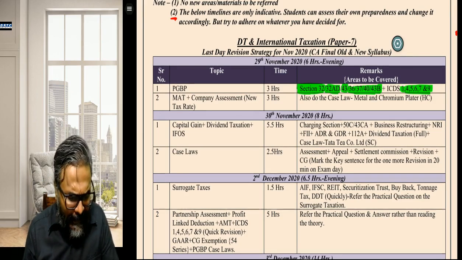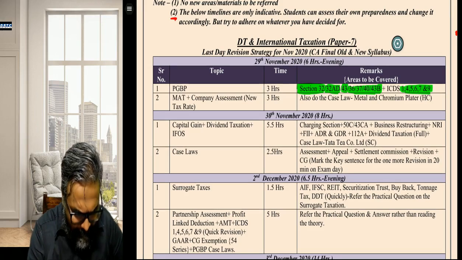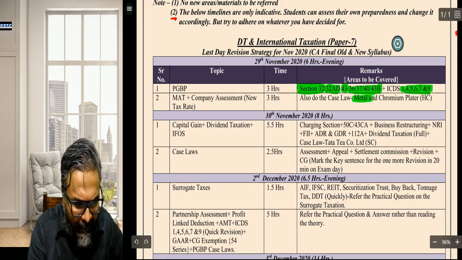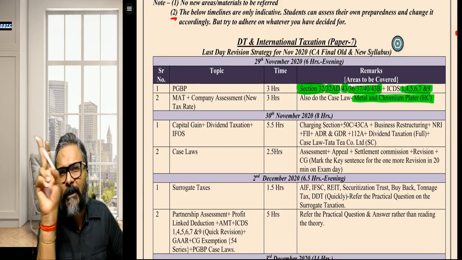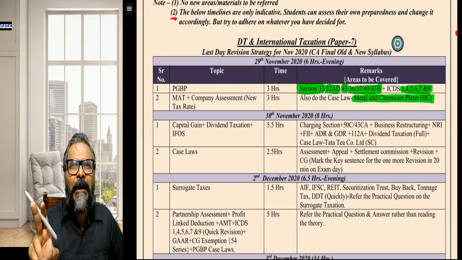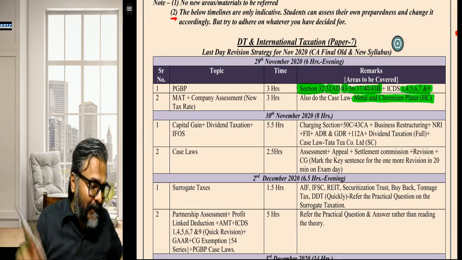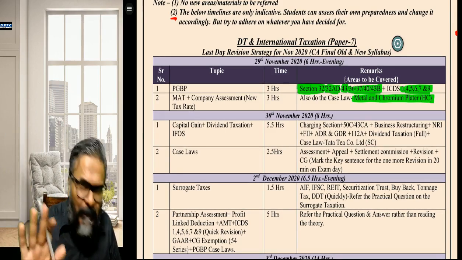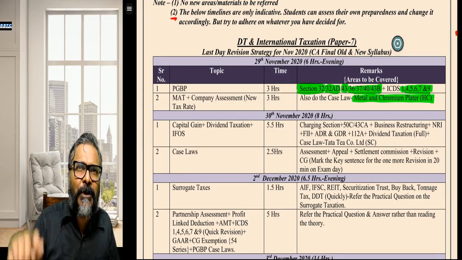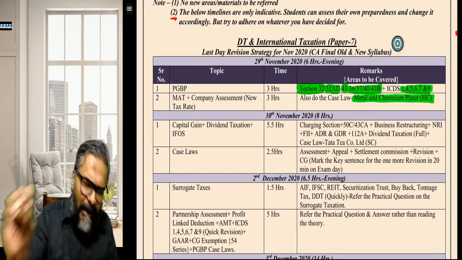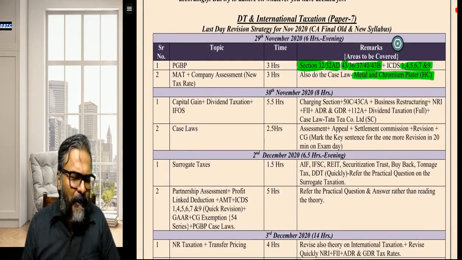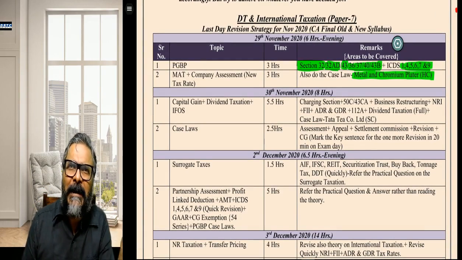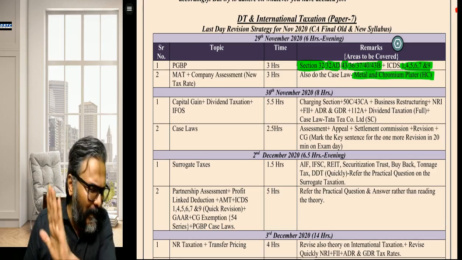And plus one case law, students, I have mentioned. What is the case law? Metal and Chromium Plater. This is the new case law which has come in, in relation to whether the exemption of the capital gains will be available in computing the book profit. To that the answer is yes, although the judgment is controversial, but please don't think right now about the controversial part. You will have to take the exemption, and that is one thing which you have to do in this regard. As far as this PDF is concerned, that would always be there in our Telegram channel. Plus, if not in the Telegram channel, I will just let you know the contact number later on.